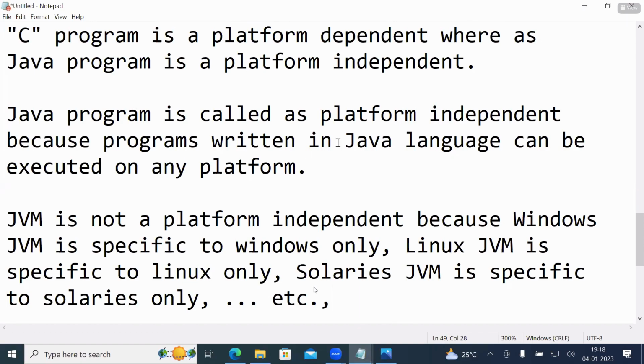Java program is called platform independent because programs written in Java language can be executed on any platform. JVM is not platform independent because Windows JVM is for Windows only, Linux JVM for Linux only, Solaris JVM for Solaris only. See, these two diagrams, I started to explain why Java is called platform independent, but it is not completed. I'll cover it in tomorrow's class.